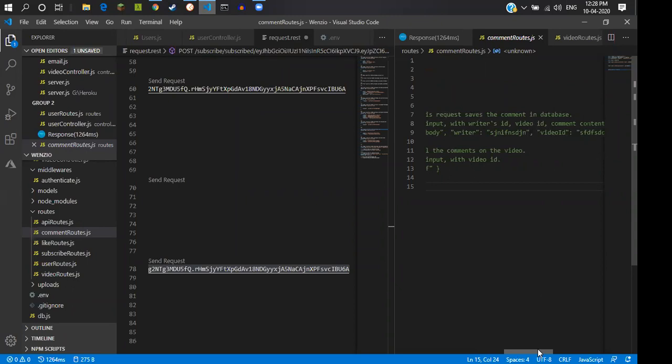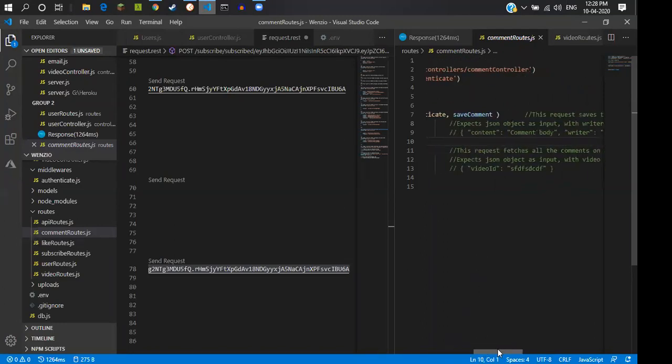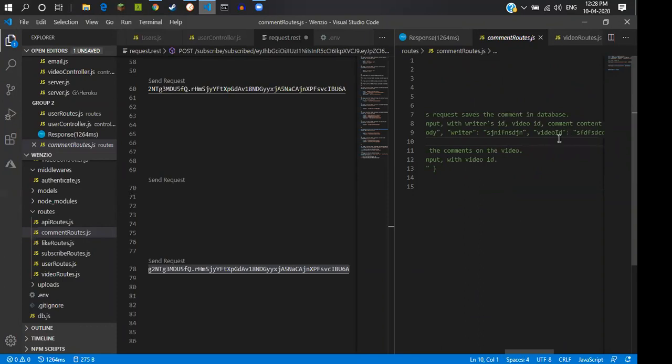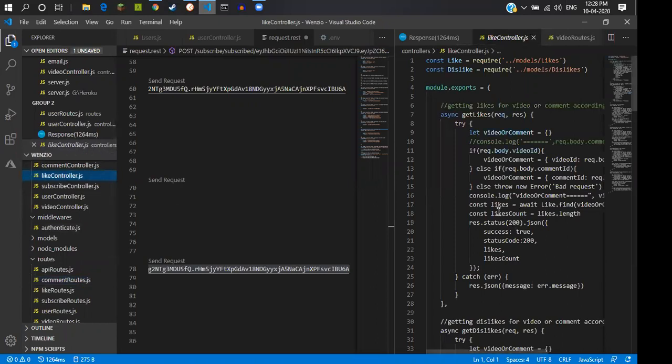This object is for when the user is commenting on the video. If the user is replying to someone, then we have to pass one more key value pair, the response to object with the ID of the comment he is going to reply to. All right, I think that's it.